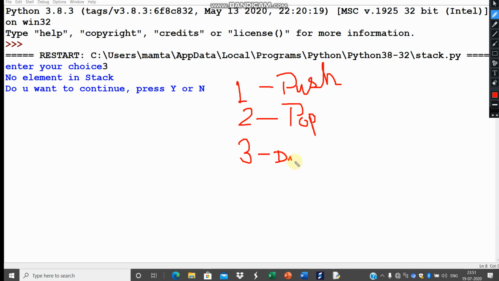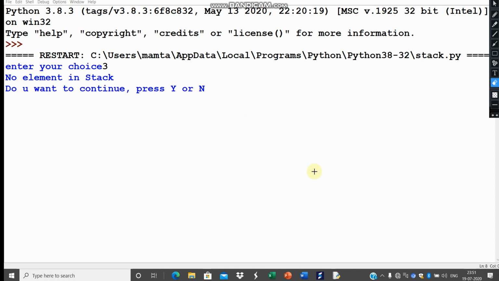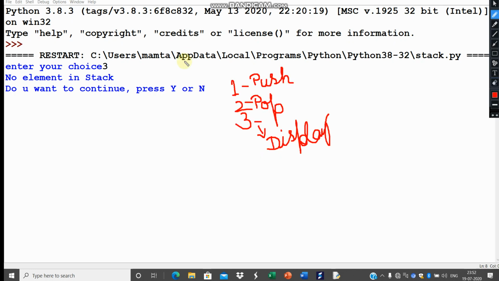I'll take help of the menu, so according to that, when I press 3, that means for display, no element in stack.